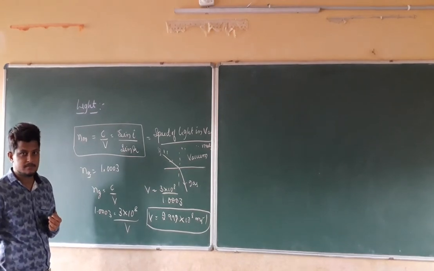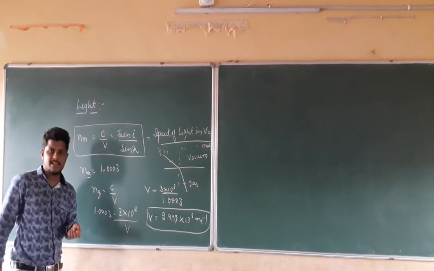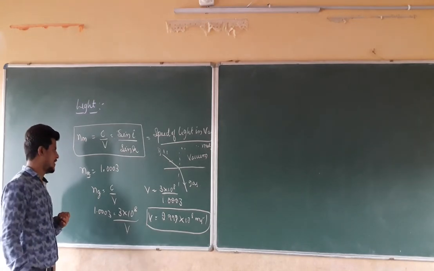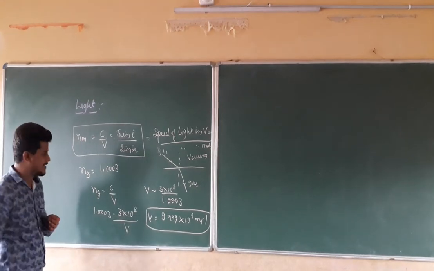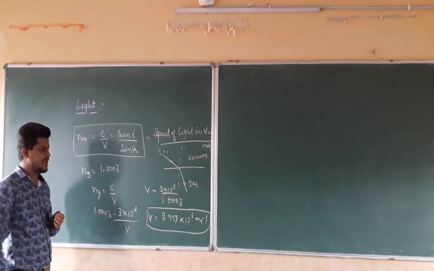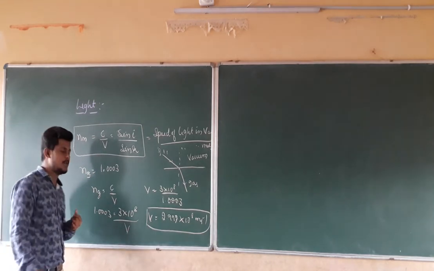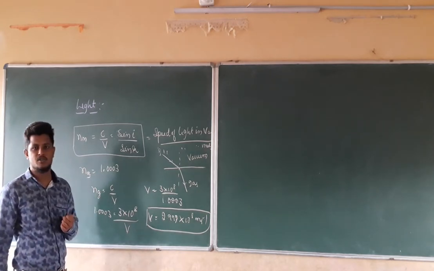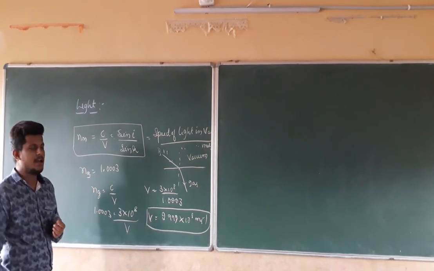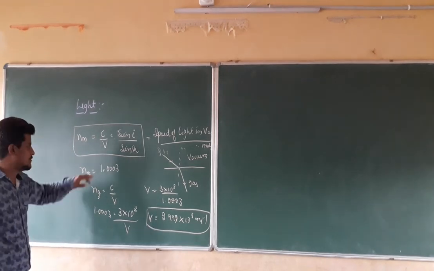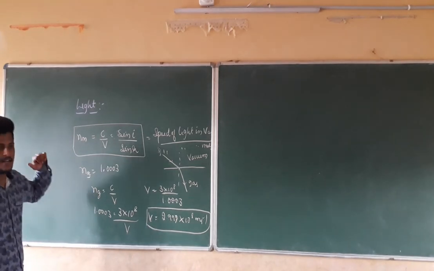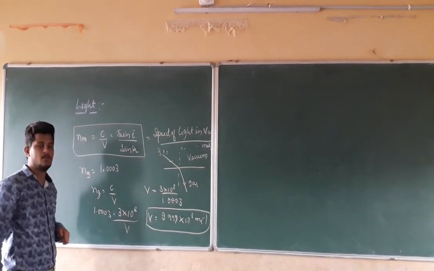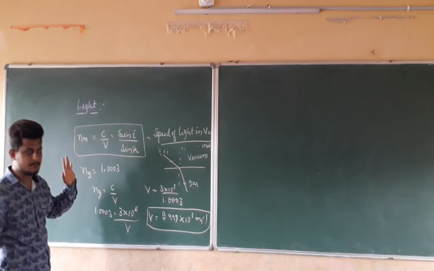That is nothing but 1.0003. Right? If they ask in the examination, what do you mean by 1.0003 refractive index of gas medium? We have to write that the ratio of the speed of the light in the vacuum to the speed of the light in that gas medium is 1.0003. And also we can write that by using this value you can say that the refraction amount in the gas medium will be very less due to this ratio.